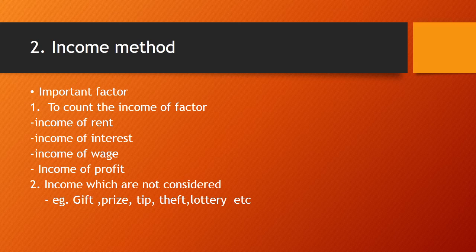Apart from it, the subsidy given by the government is deducted. Any net foreign income, that is export minus import, is added. Any income generated as commission or brokerage on sale of consumable goods is also considered. Then the incomes which show the flow of production of goods or services in the economy, which increase the monetary value of goods in the economy, are also considered. And the income from second hand goods is not considered.